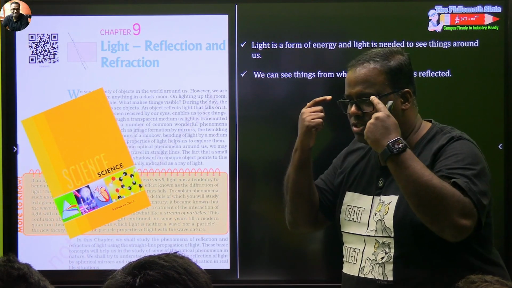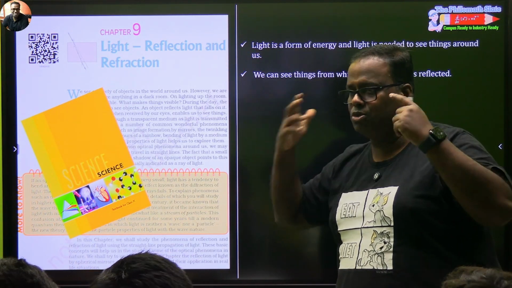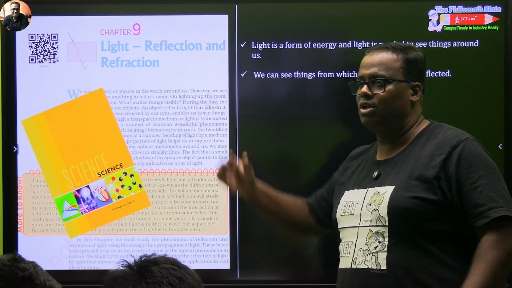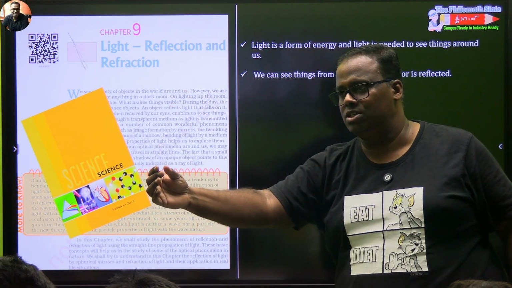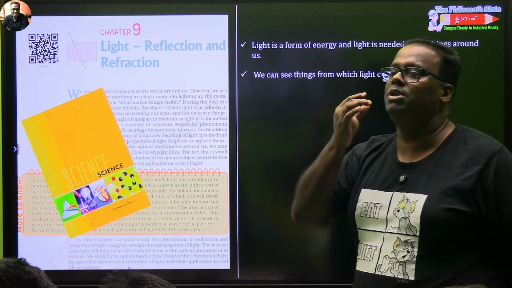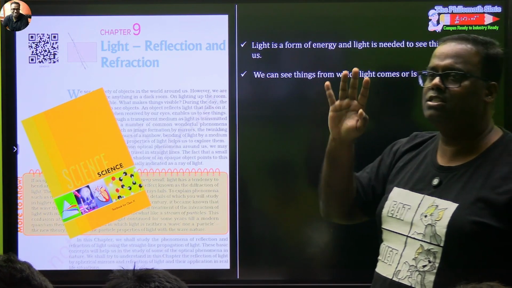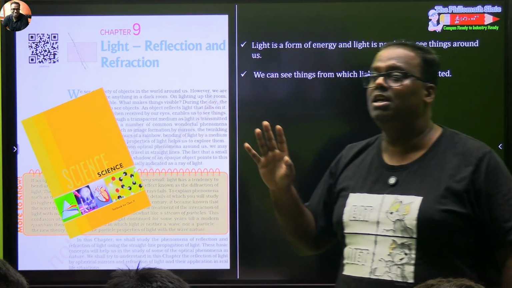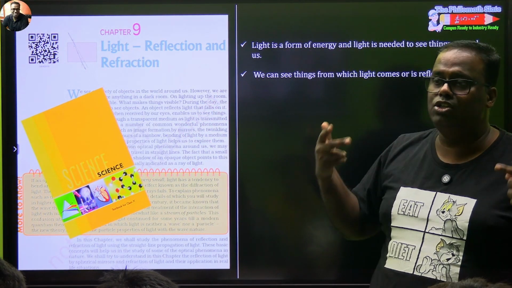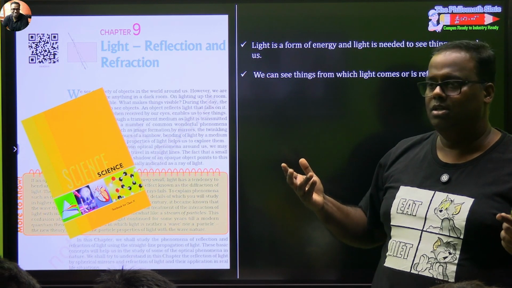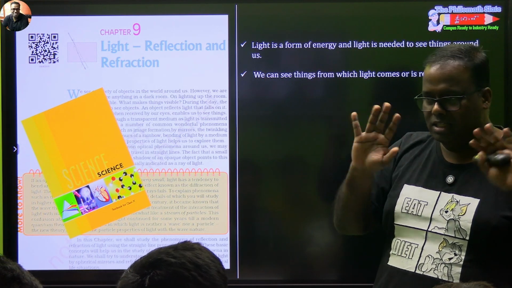In order for us to see something, suppose I want to see this fellow Atish. So light from a source has to come and hit Atish, and then that light ray has to come and hit back on my eyes. Rays, beam, all these are imaginary just to facilitate the geometry of ray optics. Otherwise, there's nothing called a ray.